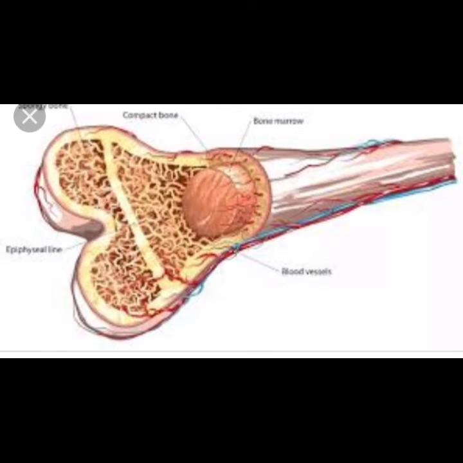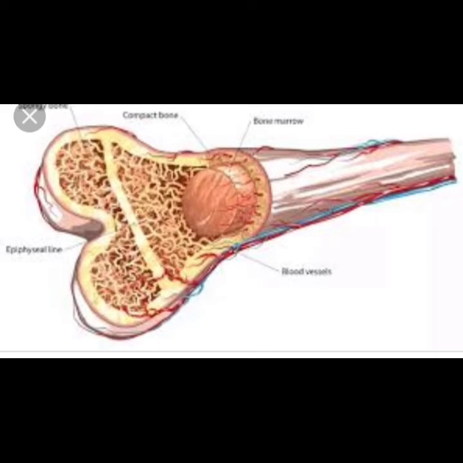The bones are hard from outside but spongy from inside, and a fatty substance present inside the bone is called marrow. This marrow helps to produce new blood cells, especially red blood cells, which carry oxygen to all parts of the body, and the white blood cells fight against infection. Also, bones store some important minerals which are very essential for our body.